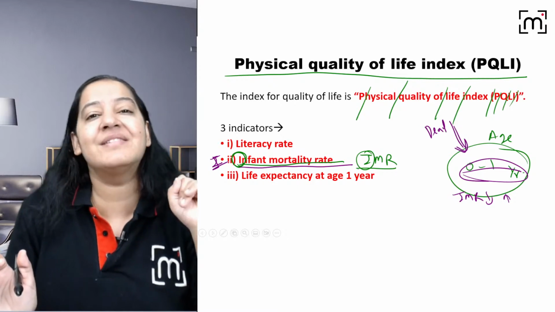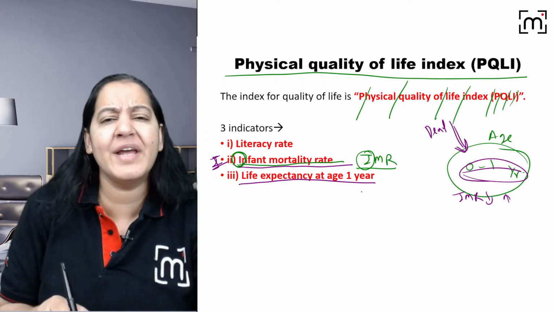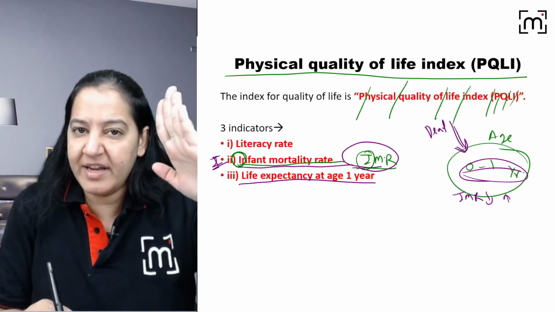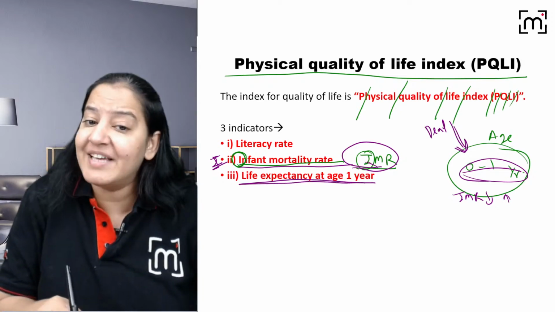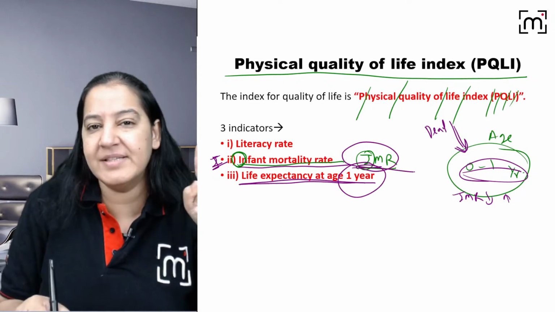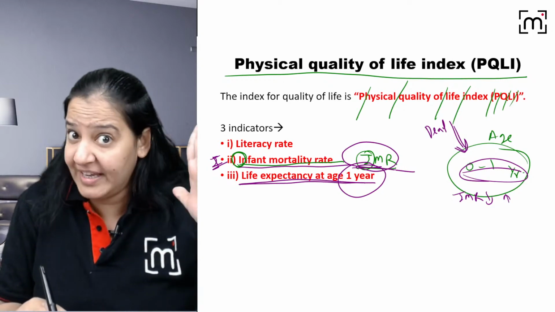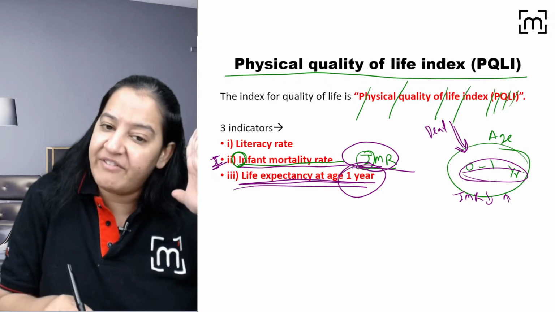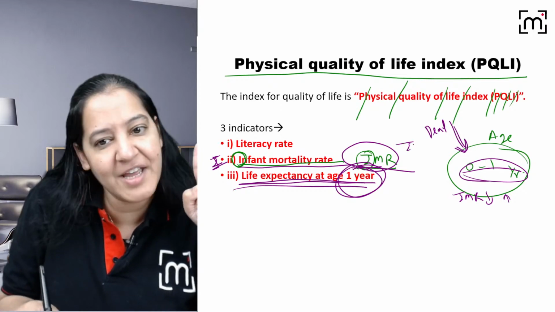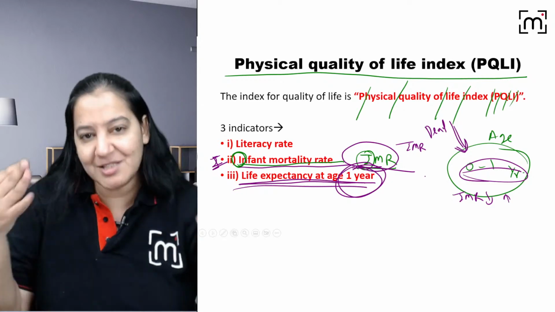What was the life expectancy there in HDI? We take life expectancy at birth, but here there is no use taking life expectancy at birth. You are already taking IMR, up to 1 year is included there. So you take life expectancy at 1 year, not at birth. You got my point. In IMR you have already seen who is dying, who is surviving. Now for those who survive after IMR, just at 1 year, see the life expectancy: after 1 year, what is the probability of their surviving further. Here you are already taking IMR, so don't take life expectancy at birth. Take life expectancy at 1 year. That is my point to explain to you.